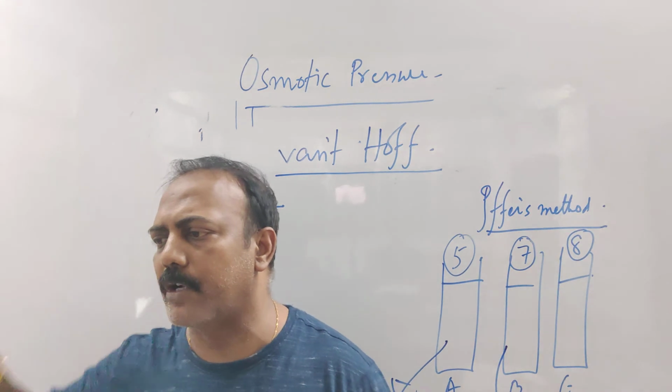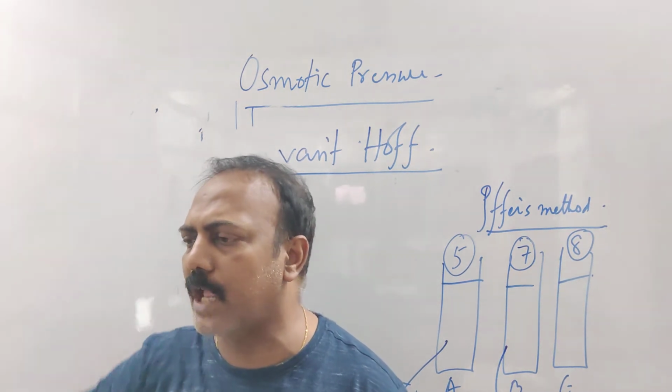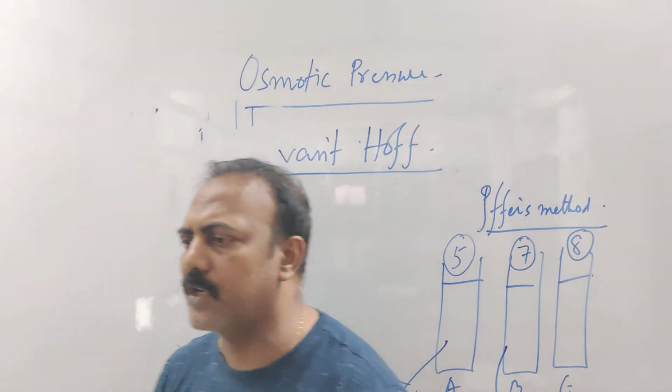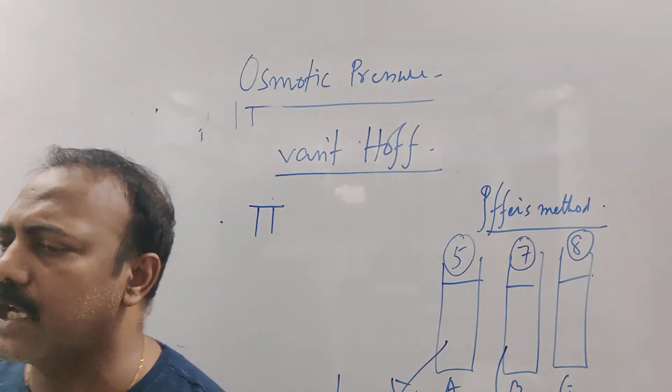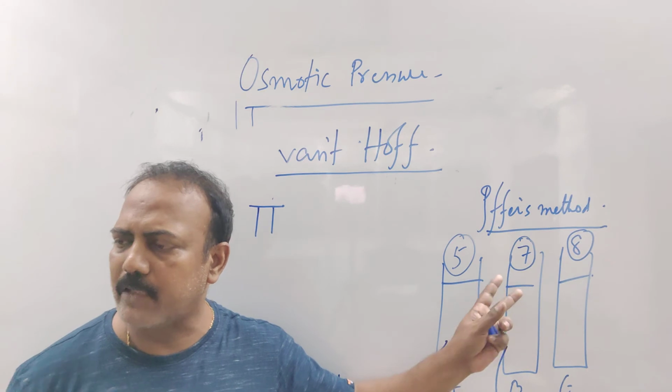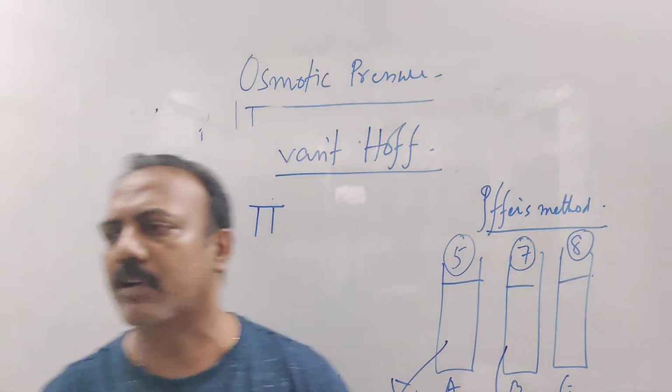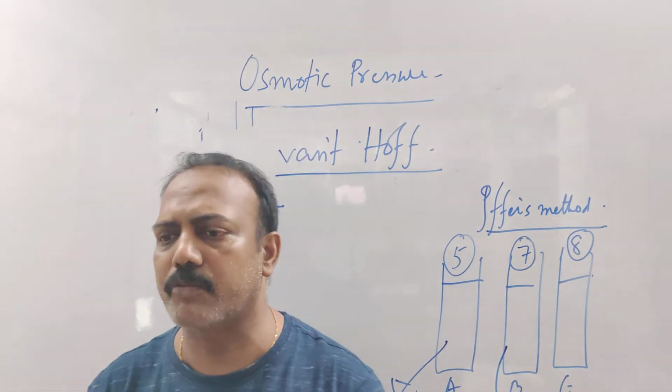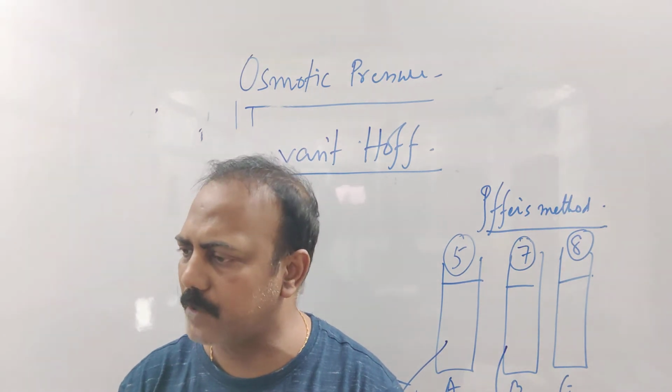In comparison to somebody I may be tall, but in comparison to somebody else I may be short. You cannot say somebody is short or tall until you are comparing with someone. Exactly like that, you cannot say this solution is hypotonic or this solution is hypertonic. It has to be compared with someone.